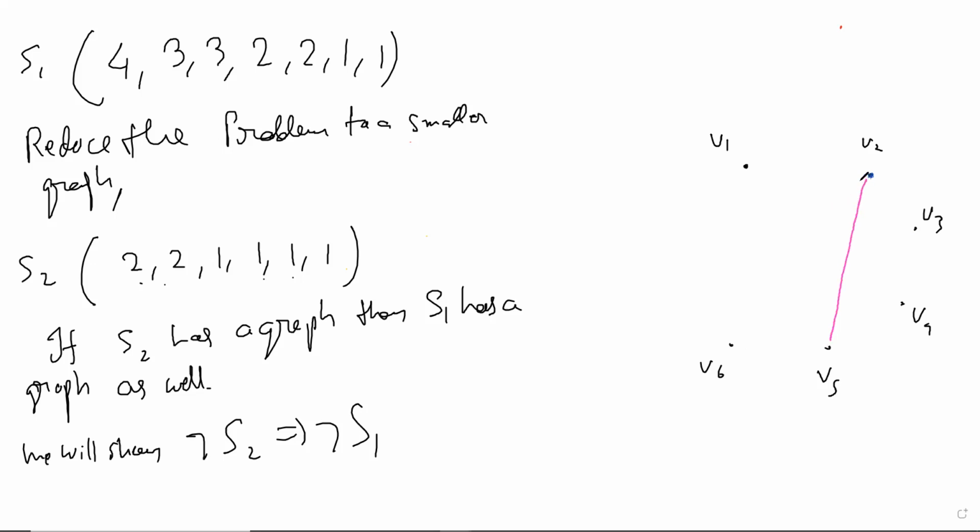And V2 and V6. It's possible. Right. Oh, wait a minute.